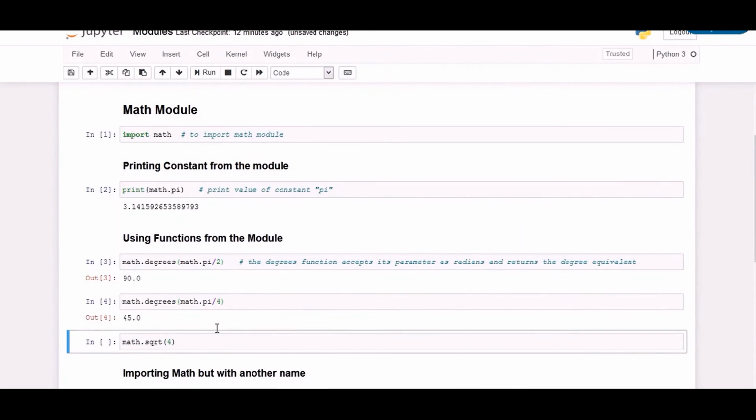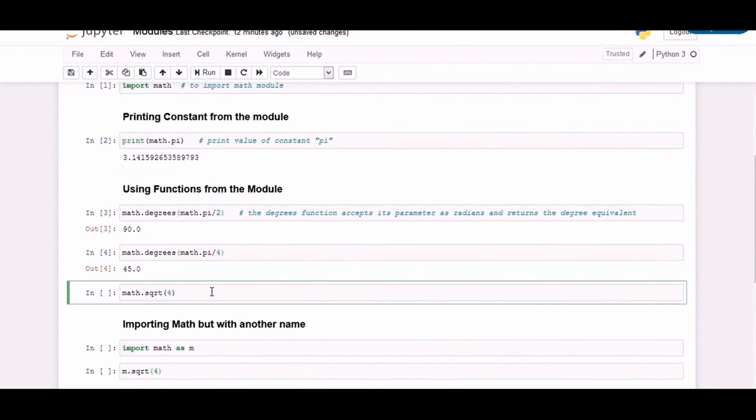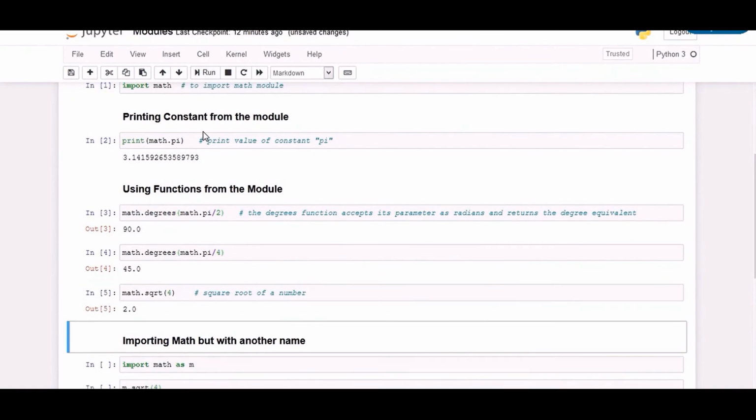Let's use another function to calculate the square root of a number, and this function is sqrt. Writing math.sqrt with parameter as 4 will give us the square root of 4.